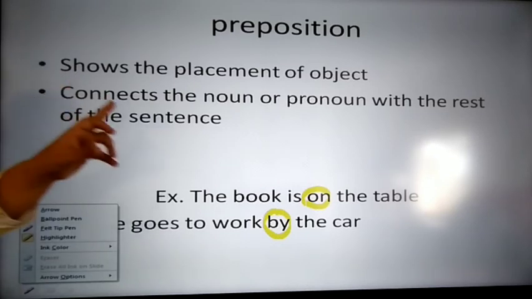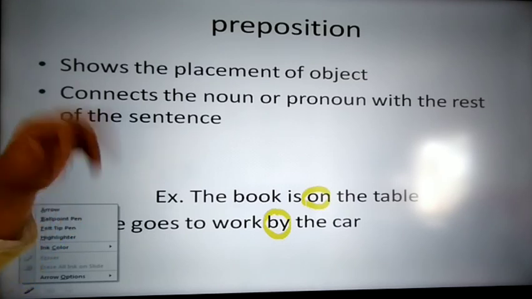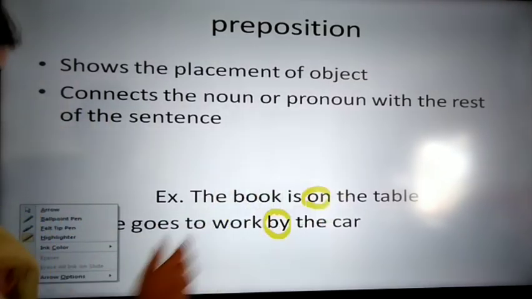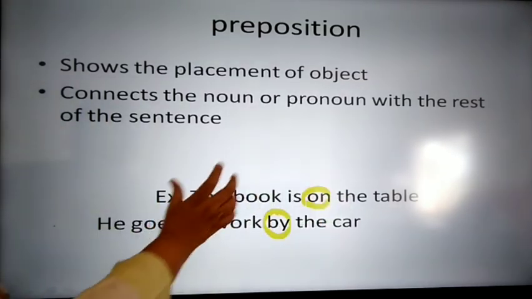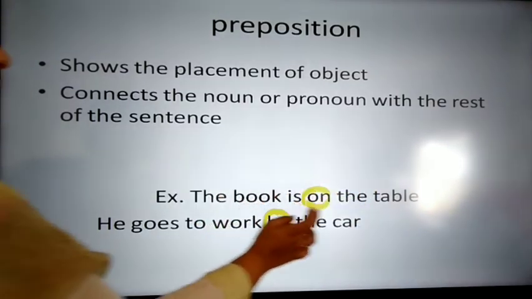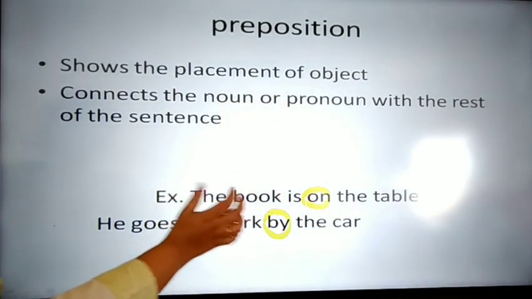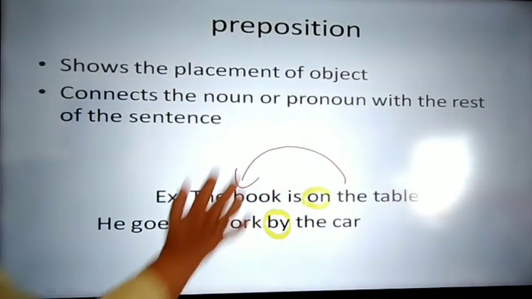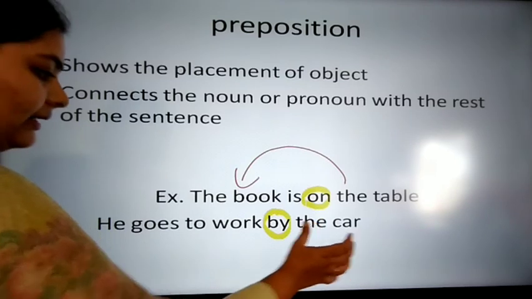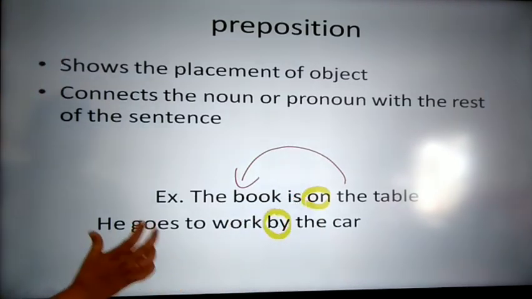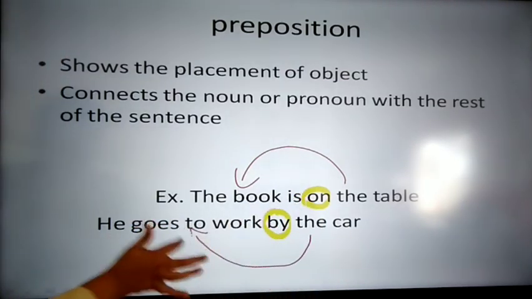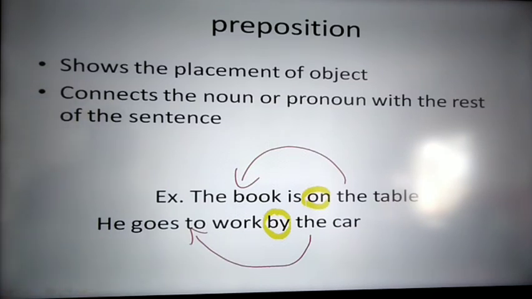The next one: it connects the noun or pronoun with the rest of the sentence. So on the table, here the book is on the table. This phrase, on the table, is connected with the noun. The book is on the table. By the car: this phrase is connected with the sentence, he goes to work by the car. So it connects to the rest of the sentence. So the preposition connects with the rest of the sentence.